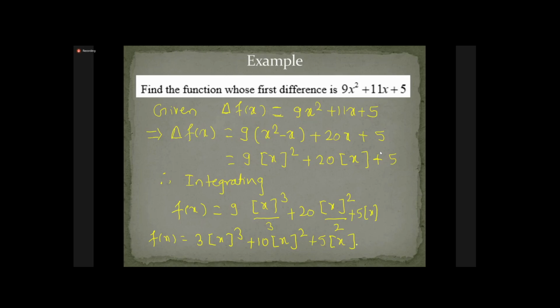Pardon? Harsh, yes. How do we know there wasn't a constant in the function f(x)?